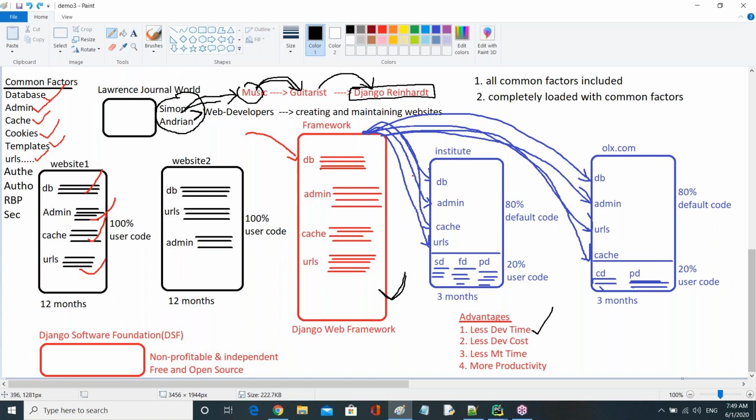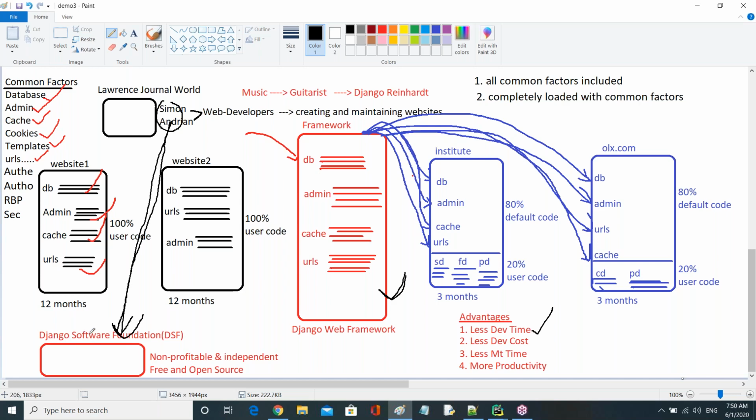Later, all of you observe, guys, the most important point now. Both the people came out of this organization and started a new organization. Its name is the Django Software Foundation.